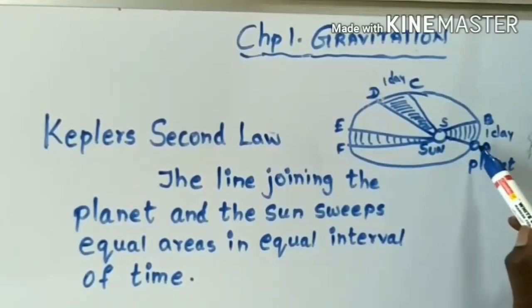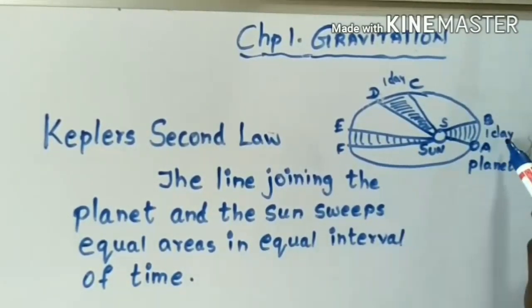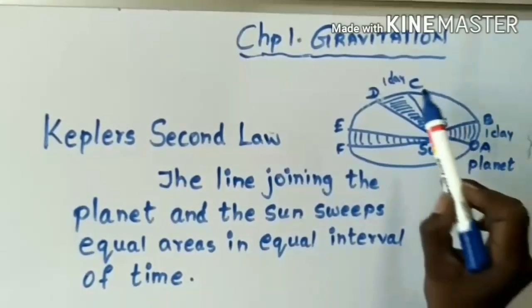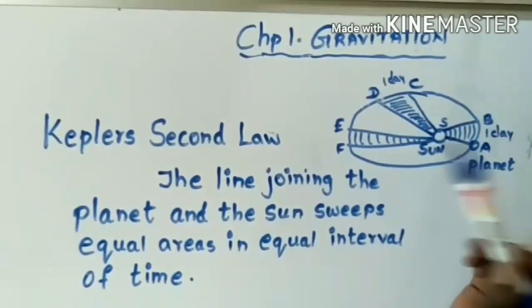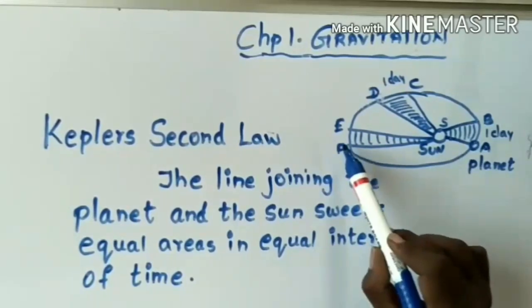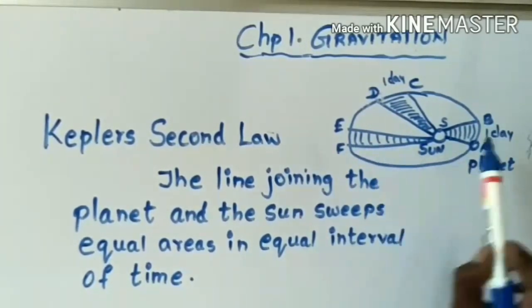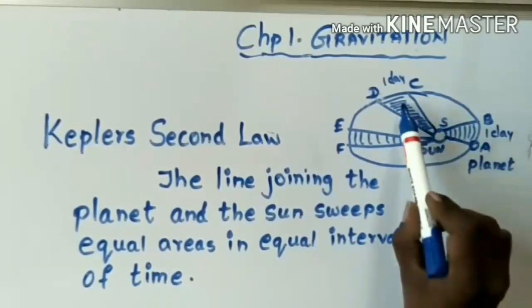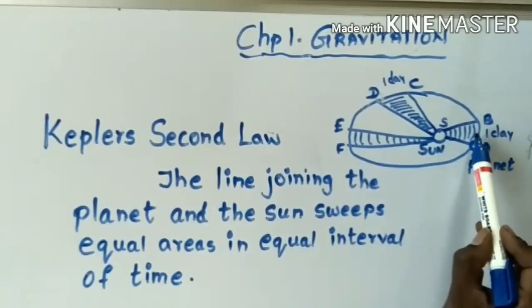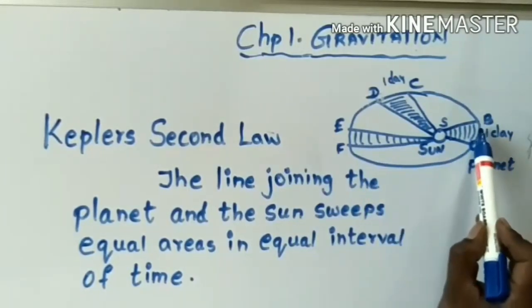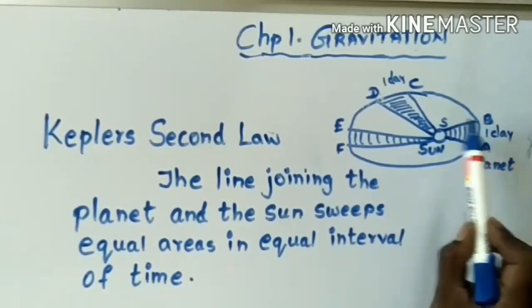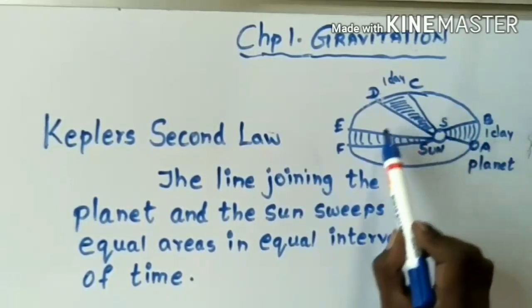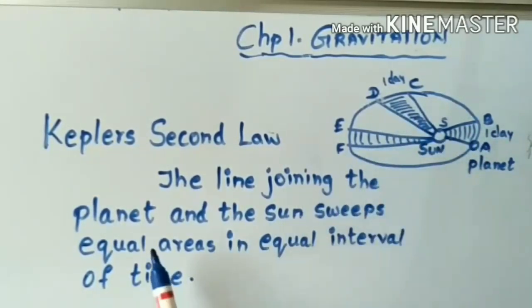Let's say the planet, when it goes from A to B, it takes 1 day. Similarly, C to D, it takes 1 day. E to F, it takes 1 day. But what you observe is the time is equal for all the three, but the distance is different. When you calculate the area, the area is also equal. So the line joining the planet and the sun sweeps equal area in equal interval of time.